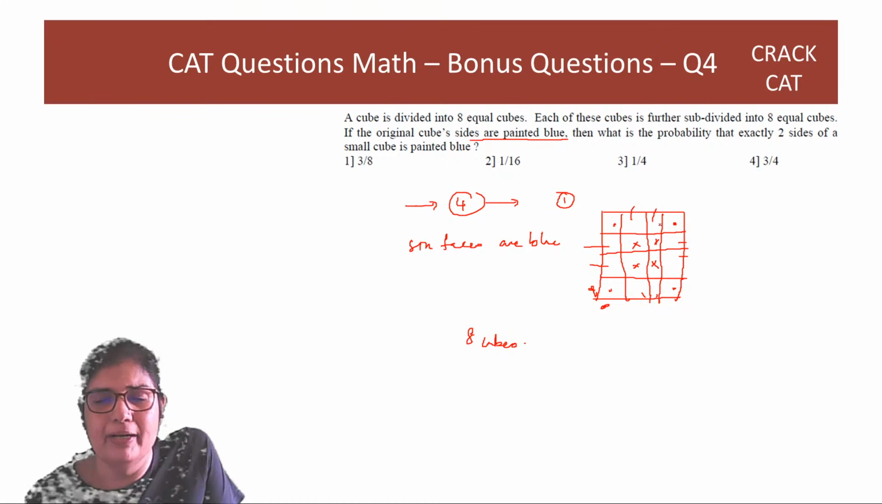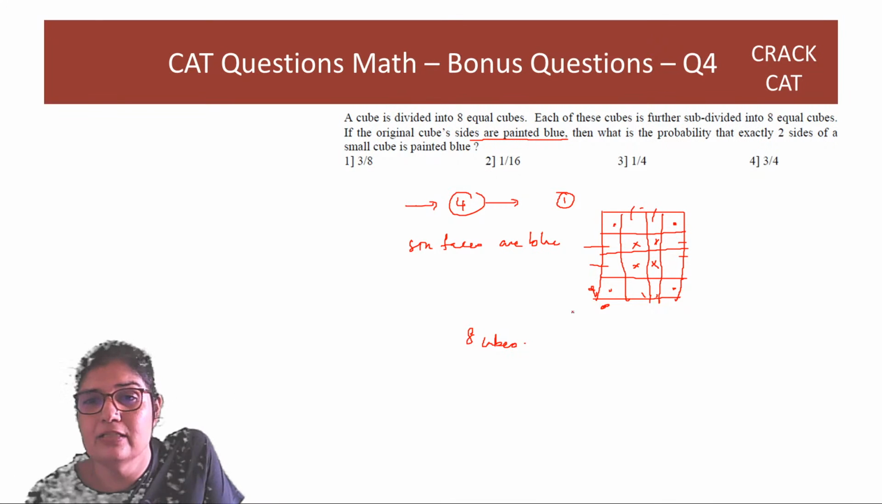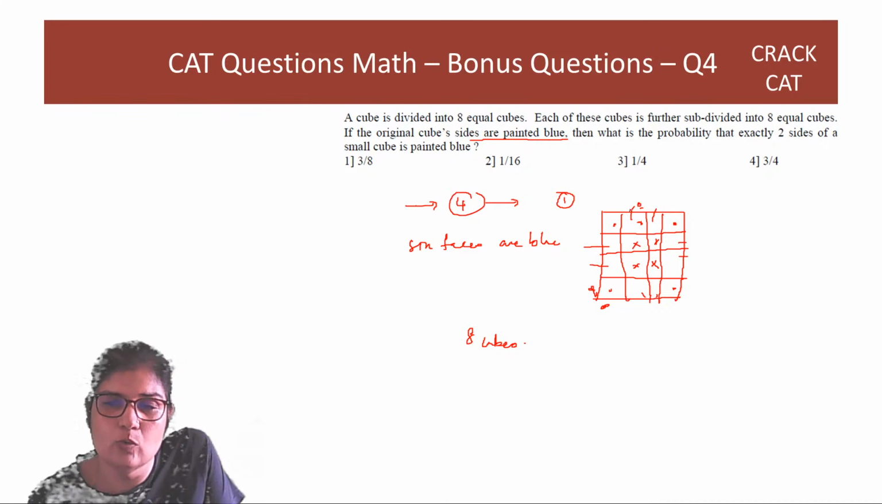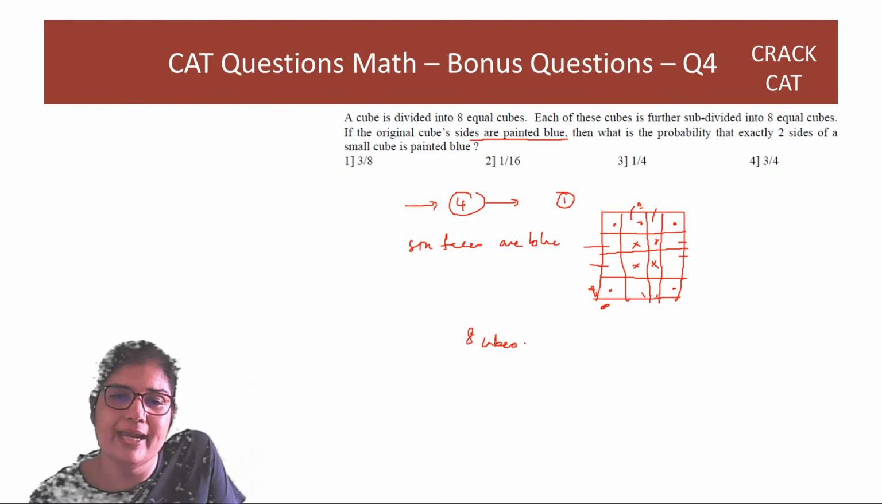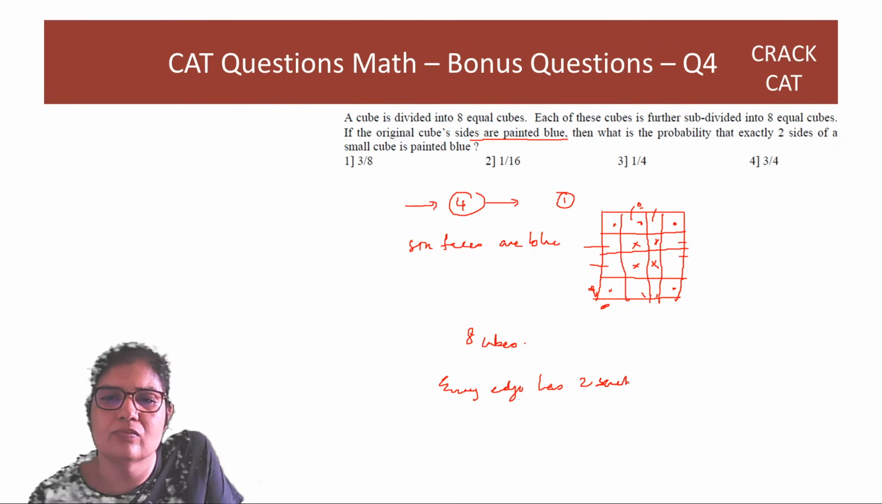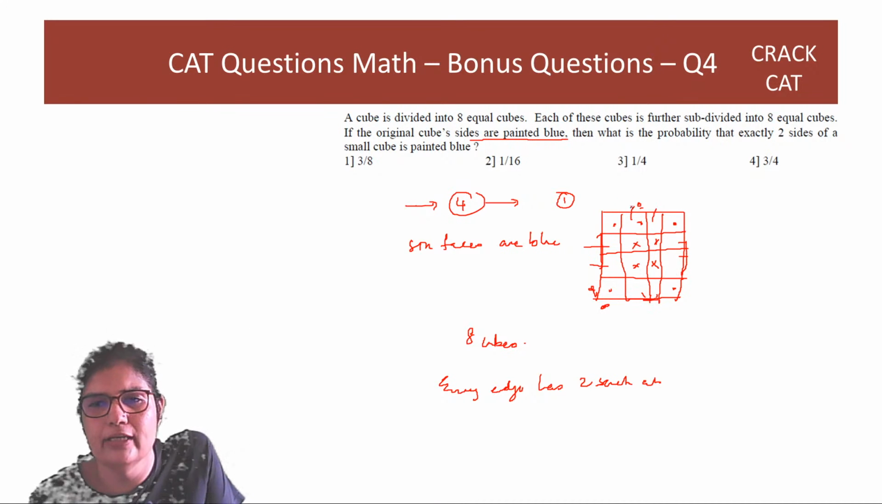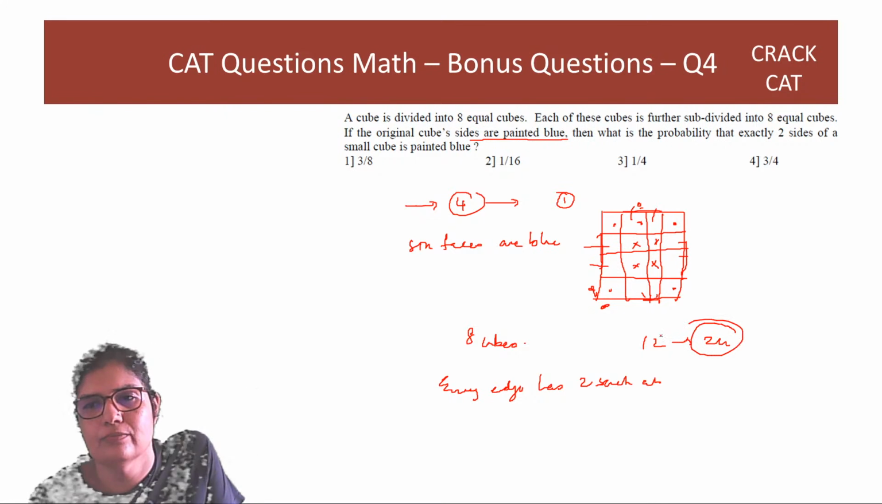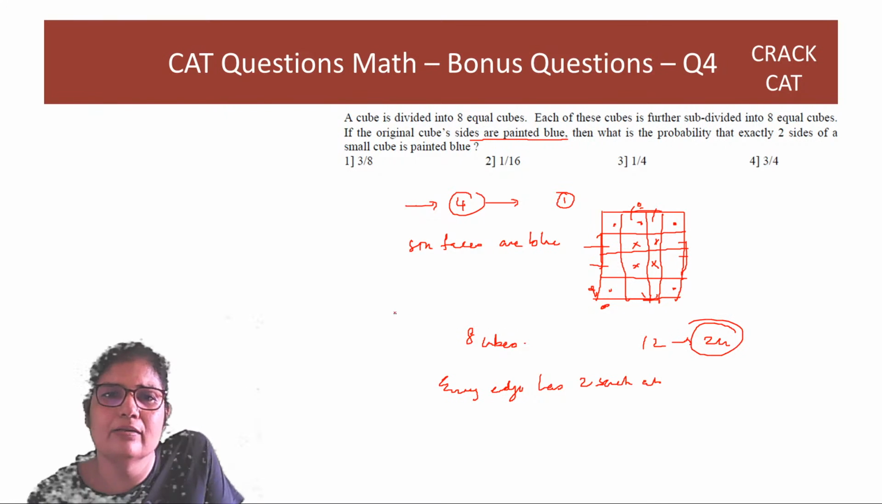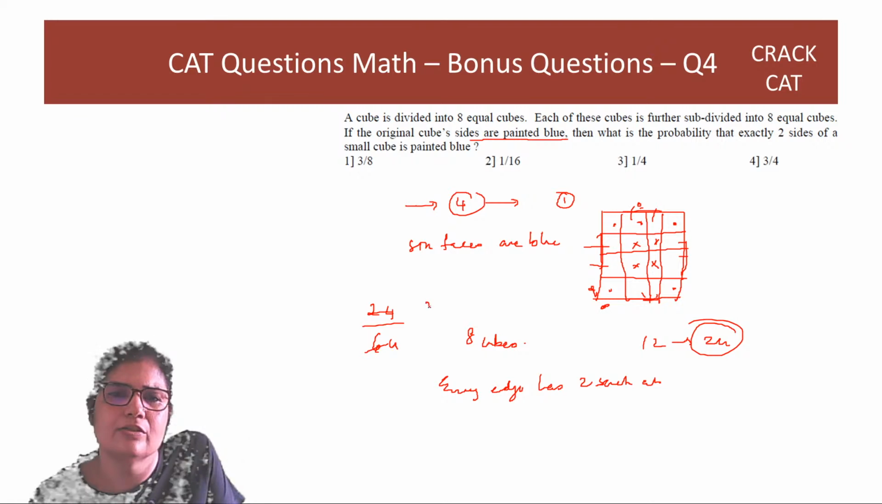Correct? Or a better way of looking at it, because you can't multiply this with 6 because this cube is the same as the cube on this side. So the other way of looking at it is okay, every edge has 2 such cubes. तो ये एज पे 2 है, ये एज पे 2 है, करेक्ट, ये एज पे 2 है, ये एज पे 2 है, और ऐसे 12 एजेस हैं. So you'll have 24 such cubes. So answer is going to be 24 out of 64, which is 3/8. First option.